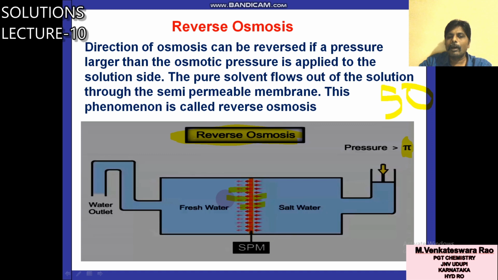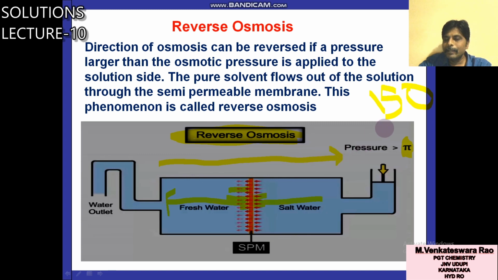So to stop the flow of solvent, this pressure is required, 50 is required. If you use a pressure more than 50, suppose you used 150, what will happen? Then the solvent will flow in this direction. Actually, the spontaneous way is this one. Spontaneous, like this it will come.